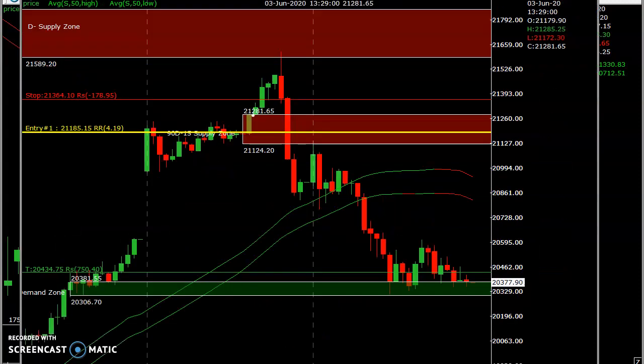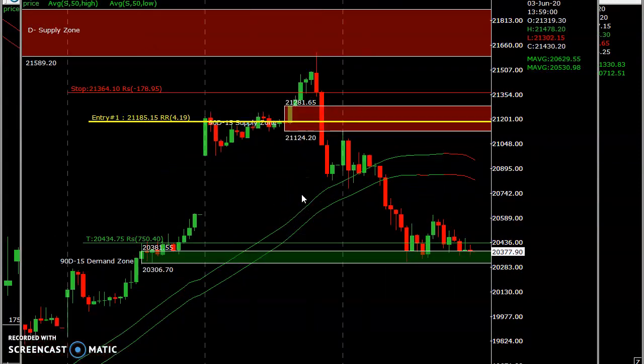And for intraday for tomorrow we'll see now. So this is yesterday's plan. It tested the supply and fell. So now we'll see the plan for tomorrow's trading of Bank Nifty.